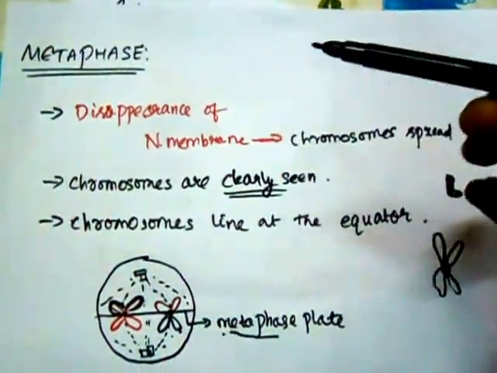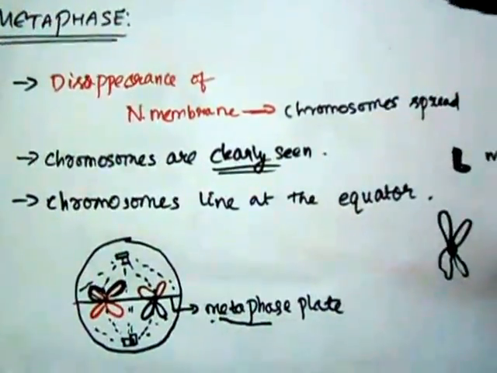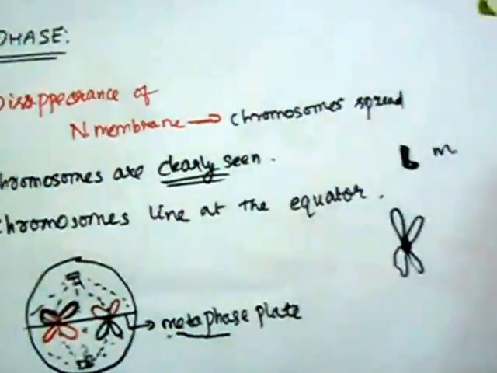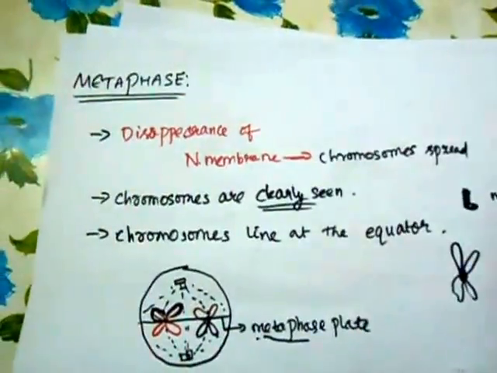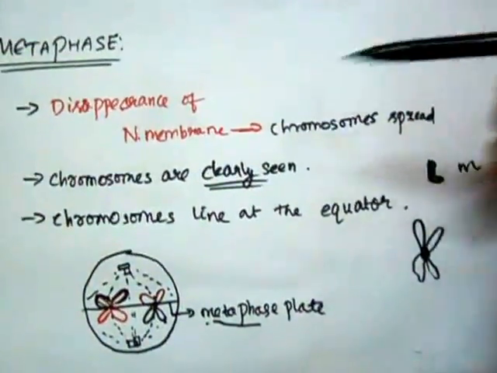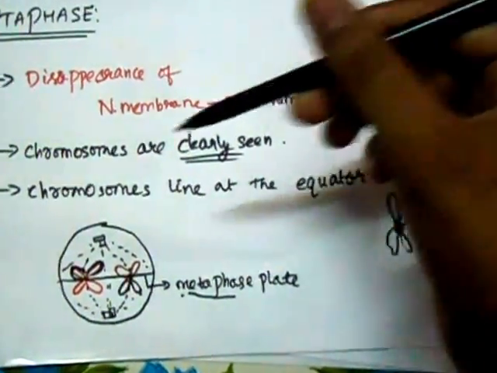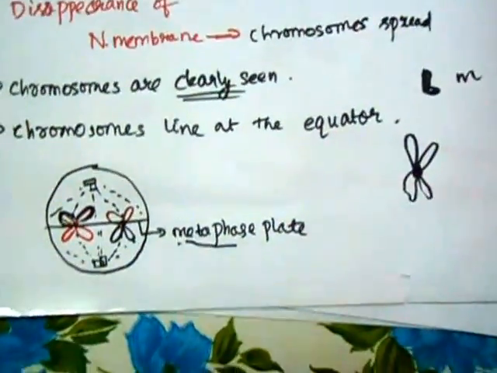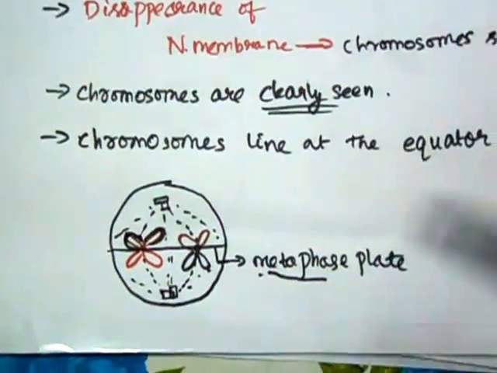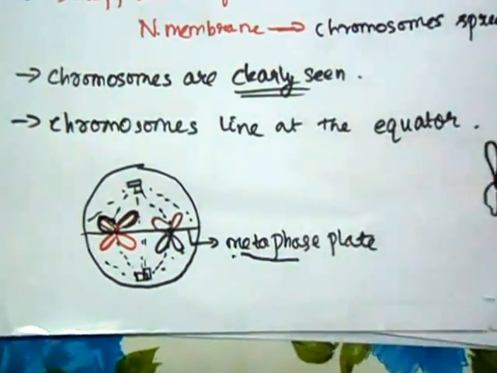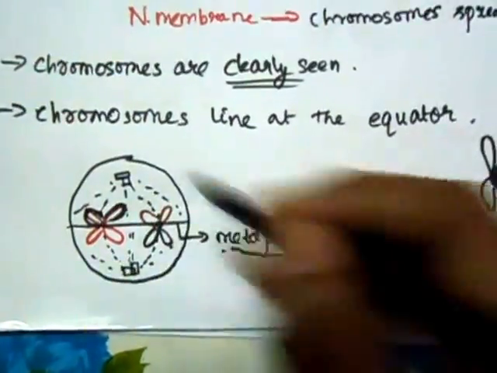So this is a really important stage in mitosis. Metaphase is characterized by disappearance of the nuclear membrane, as we saw in the later stages of prophase, and by the movement of chromosomes towards the equatorial plate, or what we call the metaphase plate. So it facilitates the movement of the sister chromatids towards the poles, connected by spindle fibers.